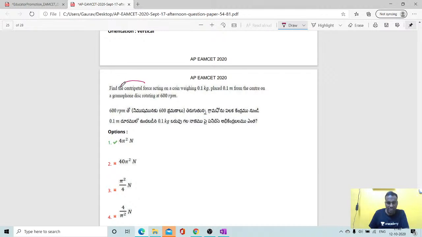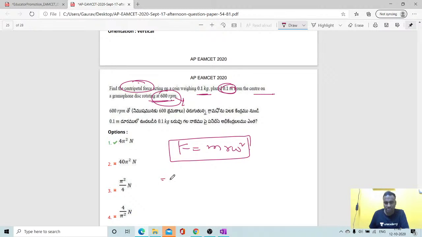Okay students, then find the centripetal force acting on a coin of 0.1 kg placed 0.1 meter from the center. The omega value is given, students. Straight away you can do F is equal to m r omega square. Mass is given, 0.1 kg, and radius is given, 0.1.